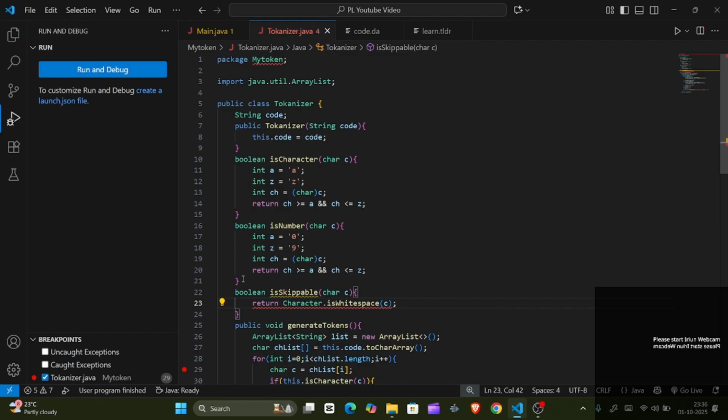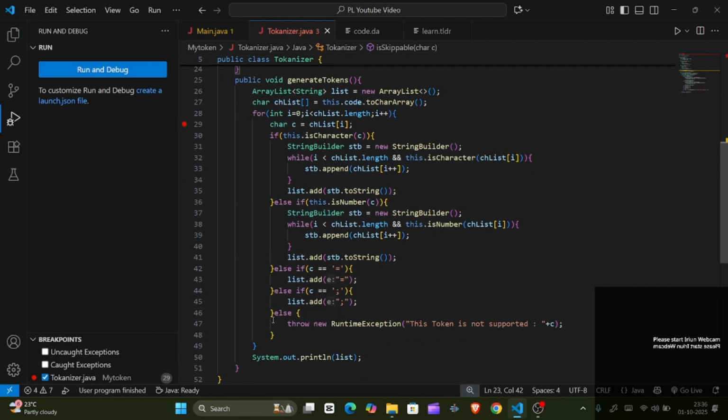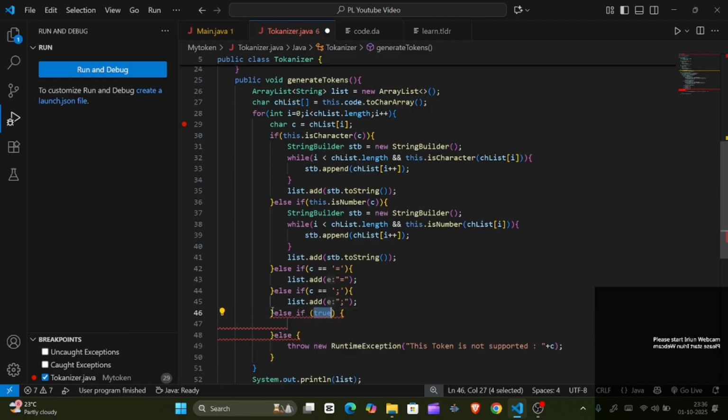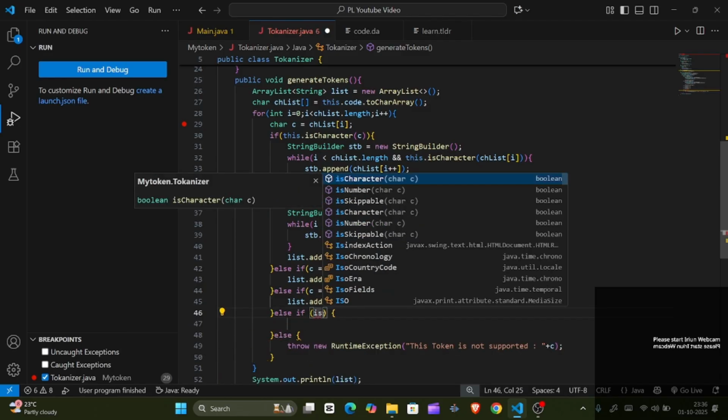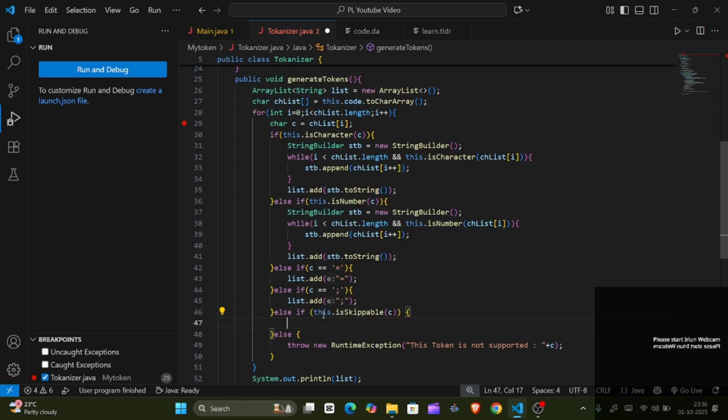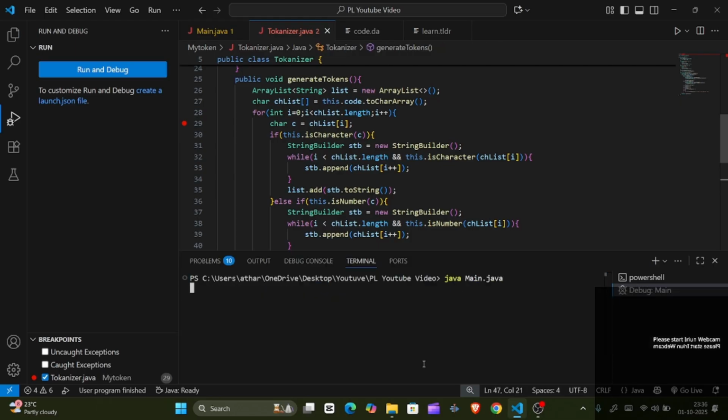If it's white space or a newline, it will just keep it. Okay, well, else if this dot is skippable, then it will just increment the operator. Now we'll not get any kind of error.